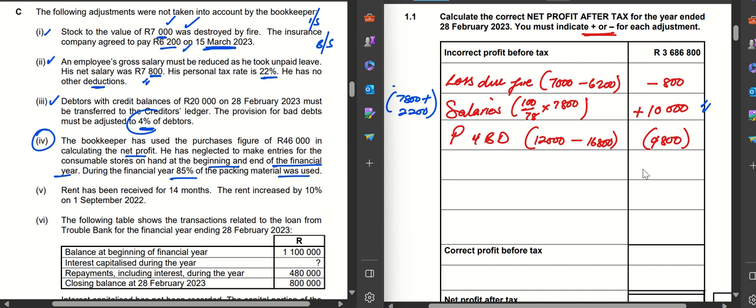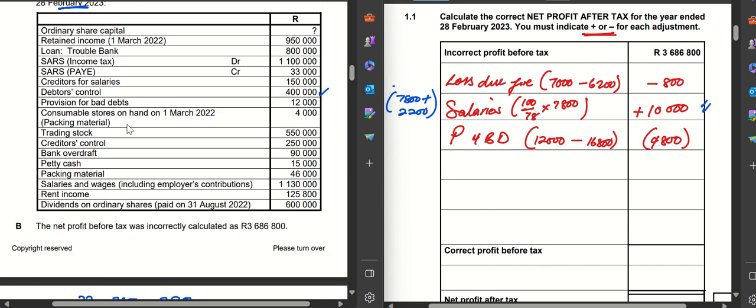So what they're telling us is that when they were preparing the income statement, they recorded 46,000 as the expense for packing materials. However, there were packing materials on hand at the beginning of the year, and these were not taken into consideration. It simply means that the amount that was recorded was incorrect.